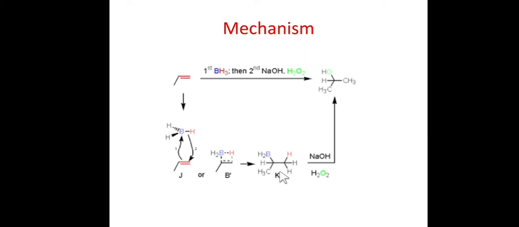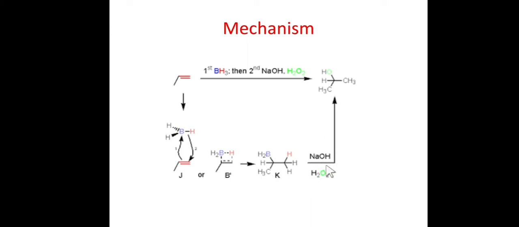Once we get this kind of alkyl borane, we can do the oxidative workup or reductive workup. If we do oxidative workup, it is called hydroboration oxidation, and if we do the reductive workup, then this reaction will be called hydroboration reduction. Okay, so this is hydroboration oxidation.